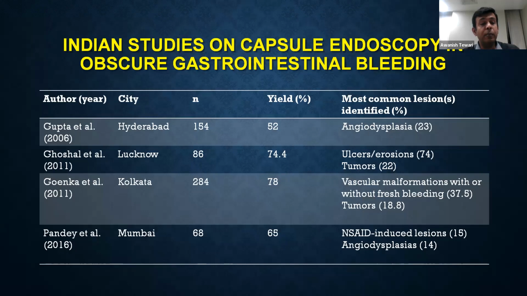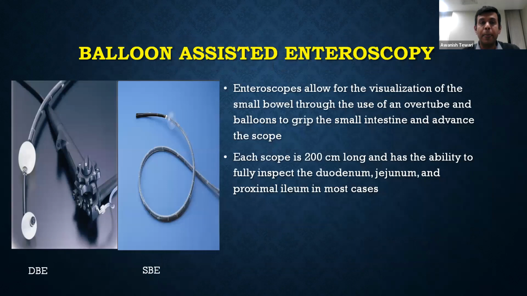Similarly, in 2011 by Ghoshal sir from Lucknow, there were 86 cases and the yield was about 75%. Goenka sir's study I have already told you about. In 2016, Dr. Pandey published from Mumbai about 68 cases, showing a yield of 65%, with NSAID-induced ulcers being the most common lesion in the study.